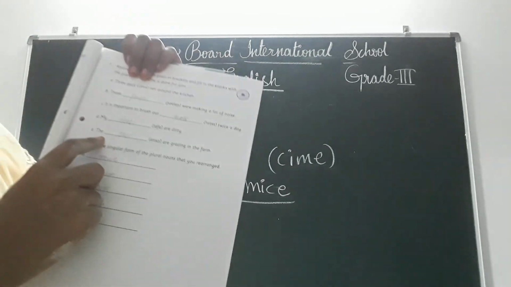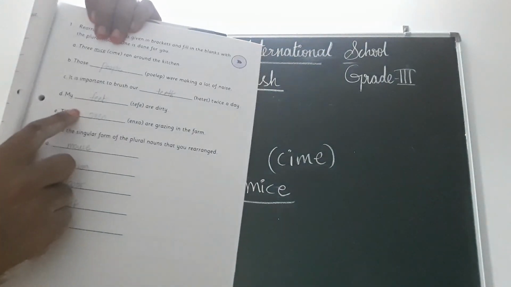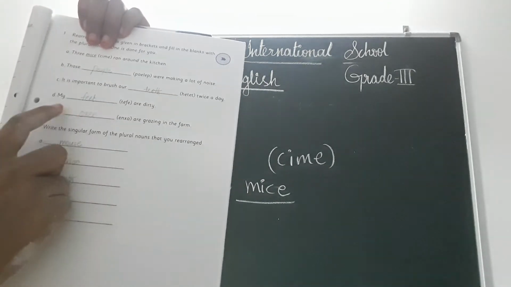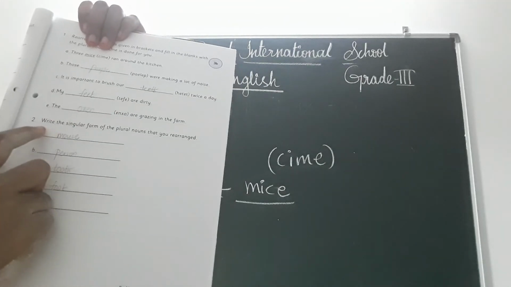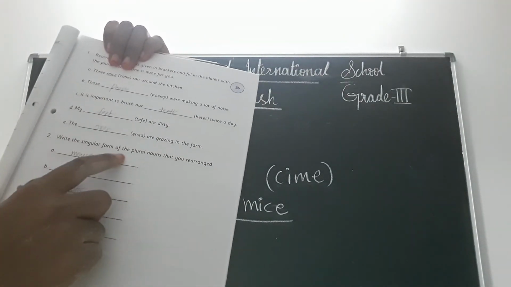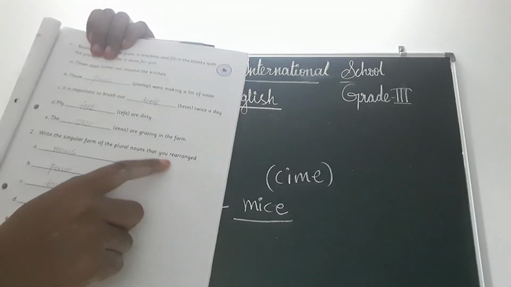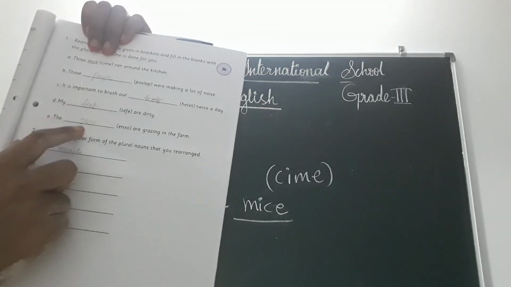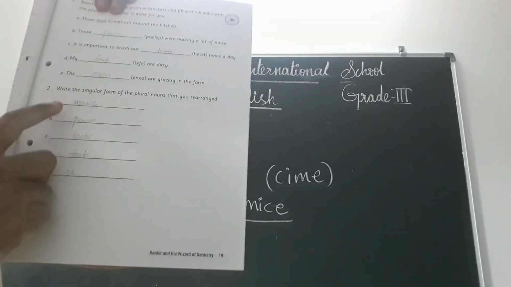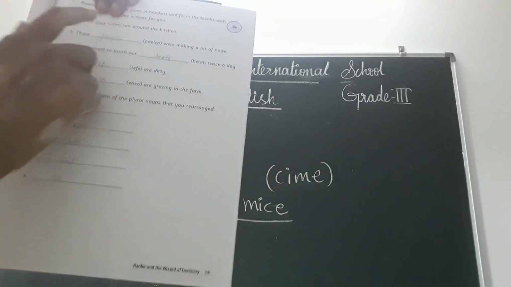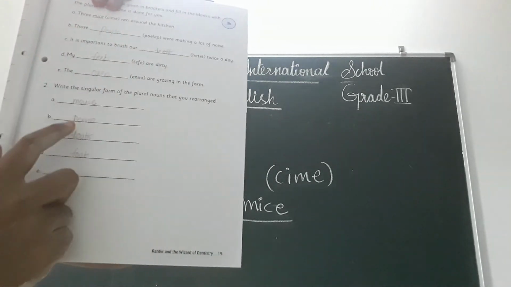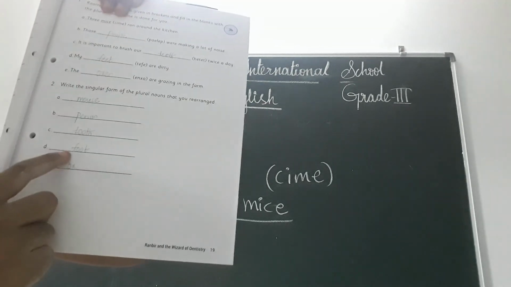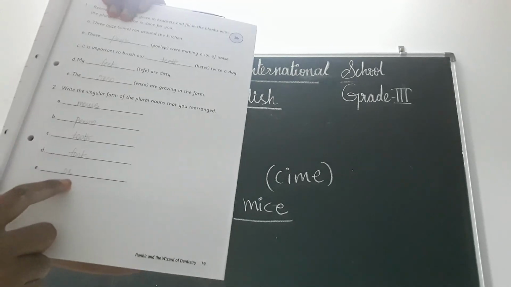Like that you have to complete these five blanks with the help of the letters they have given. And what you have to do next is write the singular form of the plural nouns that you rearranged. First one, mice, mouse; people, person; teeth, tooth; feet, foot; oxen, ox.